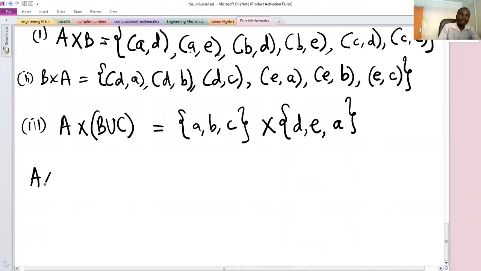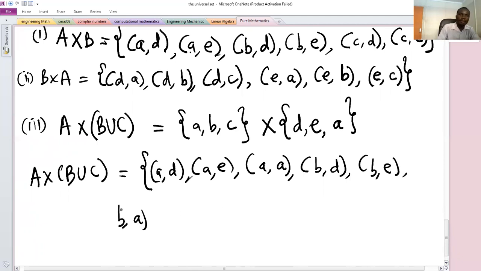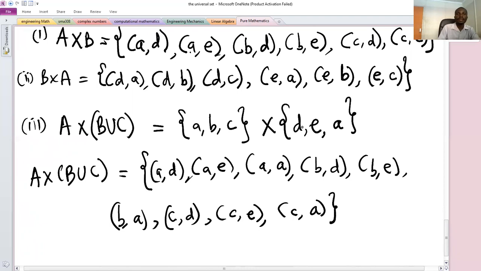And so A cross B union C will be given by, now we'll start with A, paired with D, A paired with E, A paired with A. So we have done with this A, let's go to B. B paired with D, B paired with E, and then B paired with A. Then next element, C paired with D, and then C paired with E, and lastly C paired with A. And if you count, the number of elements in this new set should be the number of elements in this set times the number of elements in this set.